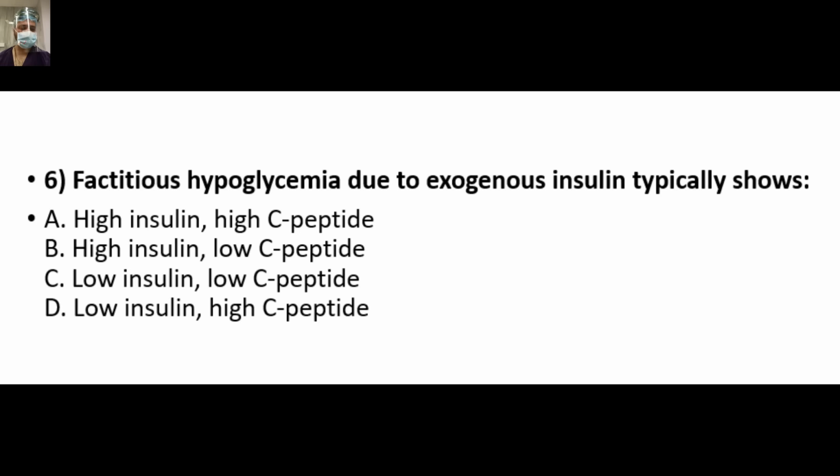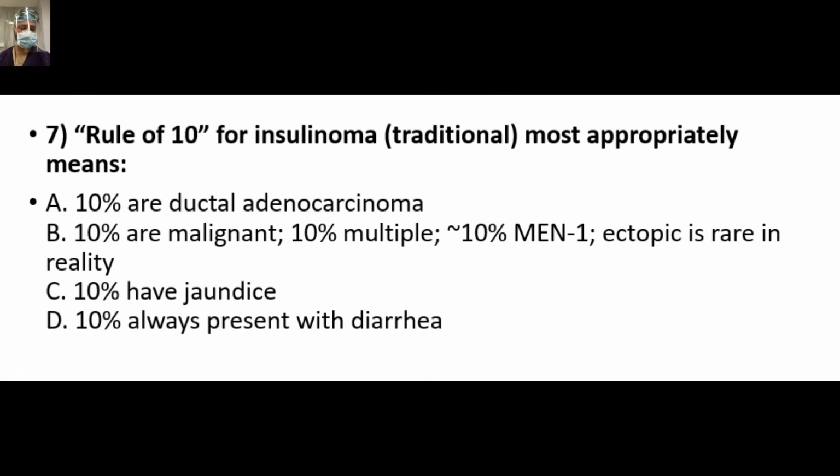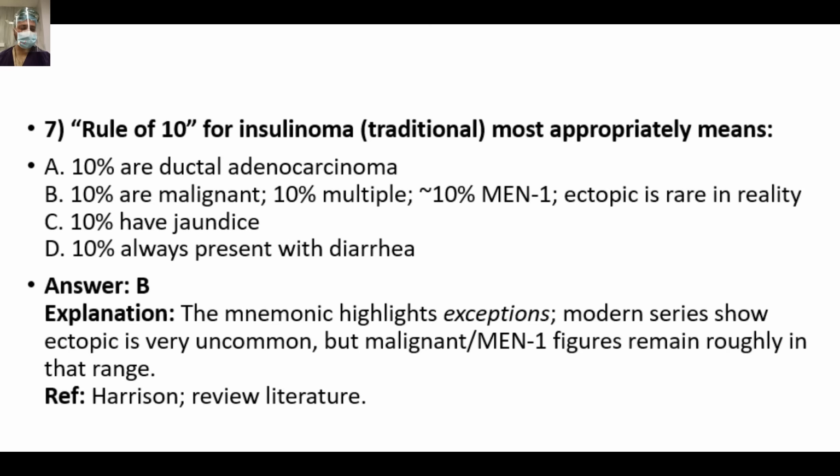This is an important question. Factitious hypoglycemia due to exogenous insulin typically shows, so the answer is B, that injected insulin raises insulin but suppresses the endogenous secretion, leading to low C-peptide and low proinsulin level. So that is the catch, that in endogenous hyperinsulinemia, both the insulin and C-peptide and proinsulin level will be high. The rule of 10 for insulinoma most appropriately means, so it is basically, answer is B,